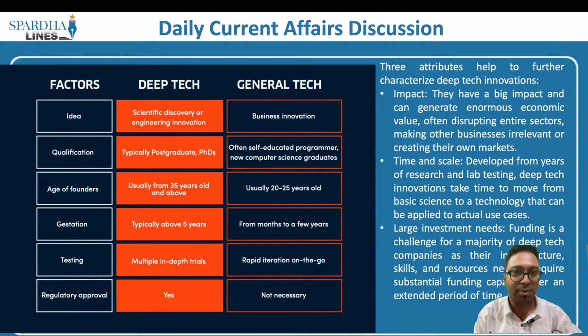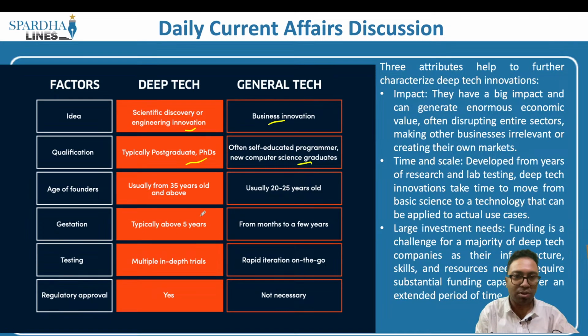One is with respect to the idea, scientific discovery or innovation. With respect to deep technology, it is scientific discovery; with general technology, it is just business innovation. What is the qualification? People who have advanced technical skills and knowledge can be part of deep technology, typically postgraduates and PhDs, while often self-educated programmers and new computer science graduates can take up general technology or the shallow technology.